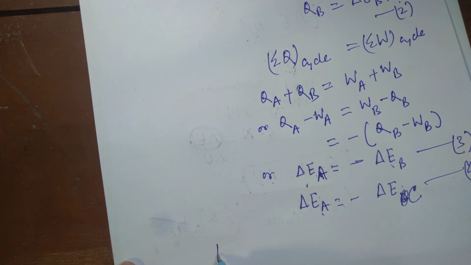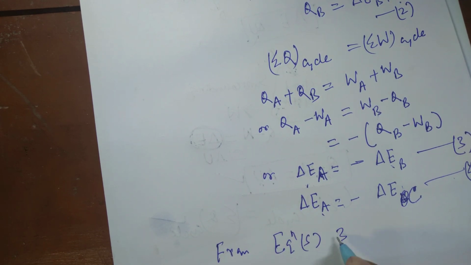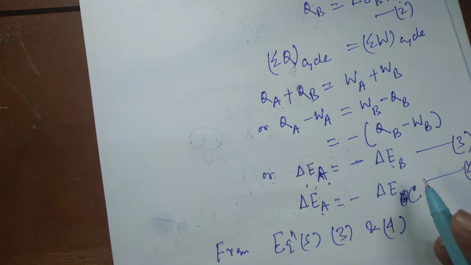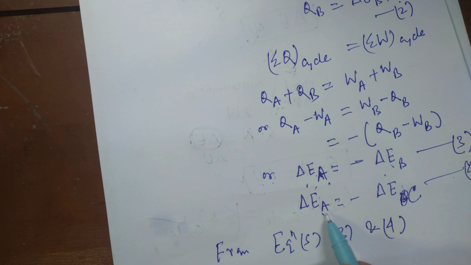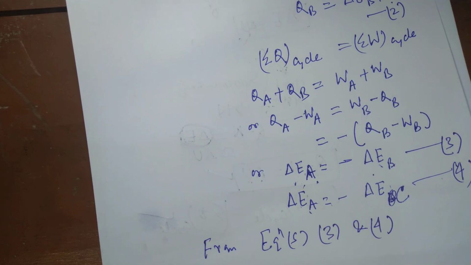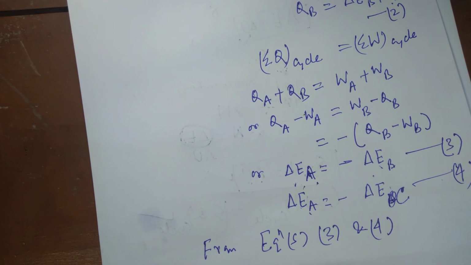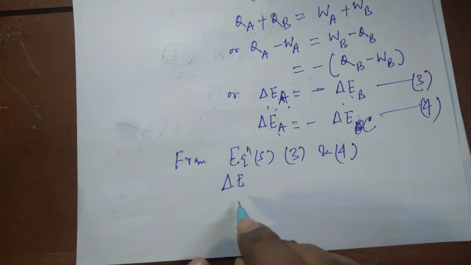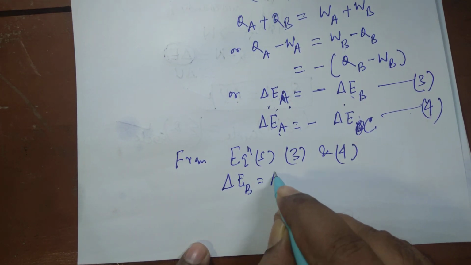You see, from equations 3 and 4, delta EA is equal to minus delta EB, and delta EA is equal to minus delta EC. Which implies that delta EB is equal to delta EC.